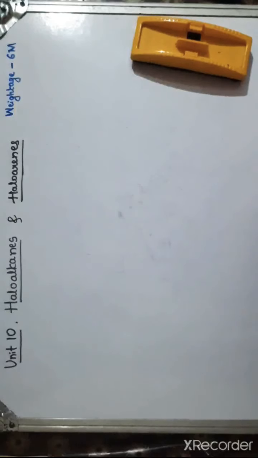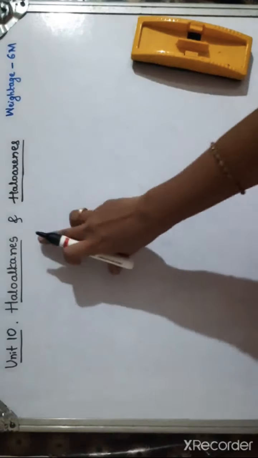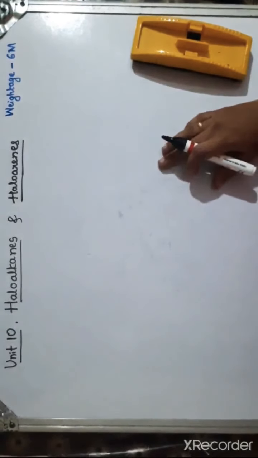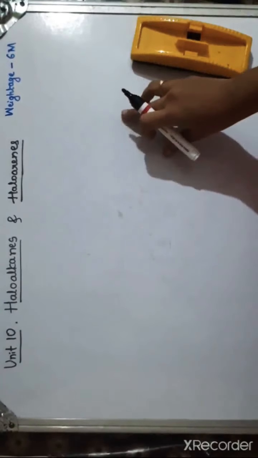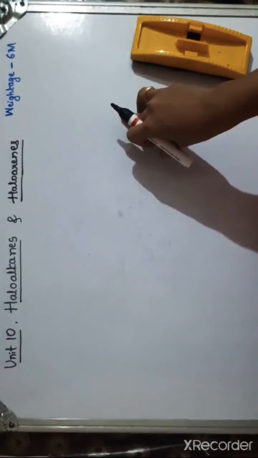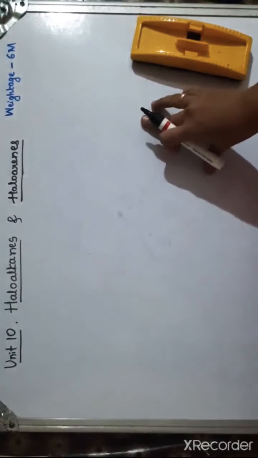Good morning, dear students. So today we are starting the chemistry online classes. The first chapter you're going to deal with is from organic chemistry, that is unit 10, haloalkanes and haloarenes, which carries 6 marks weightage in your annual examination. So this year you have 40% weightage for organic chemistry, so don't neglect, read properly.